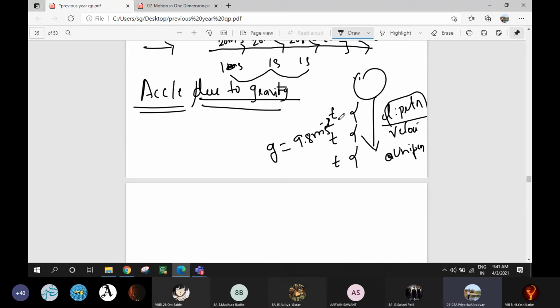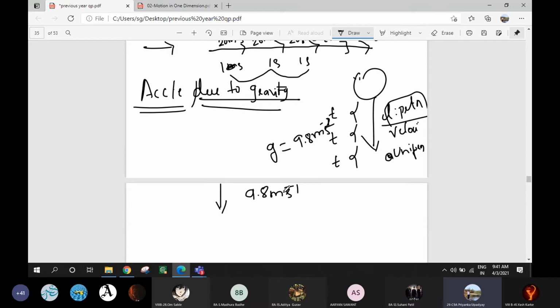Retardation, correct, because each and every time the velocity of the body decreases when you throw a body in upward direction. Now the average value of g is 9.8 meter per second square. So what happens if the body is falling down? 9.8 meter per second square.